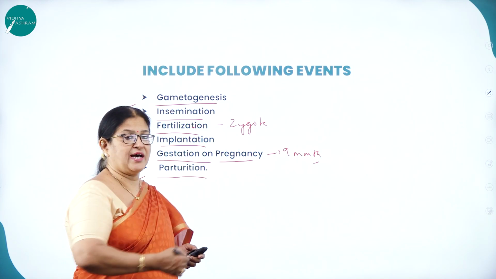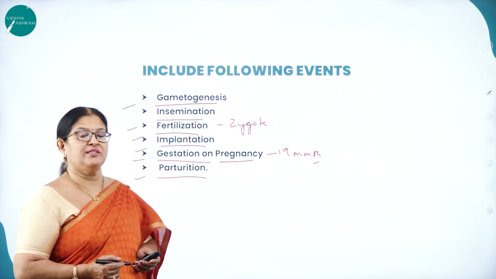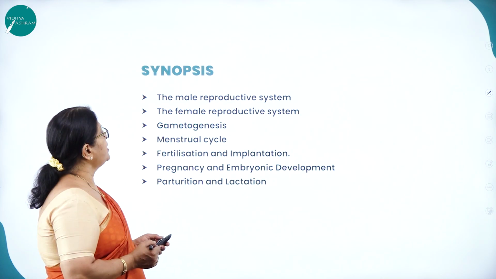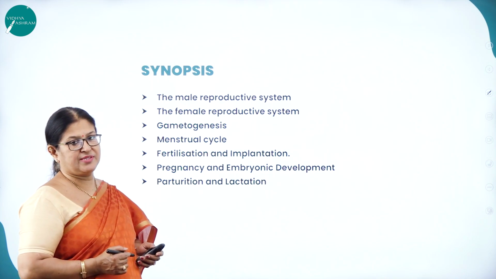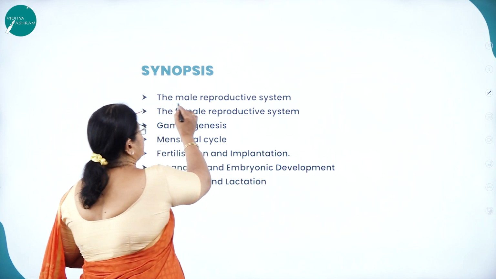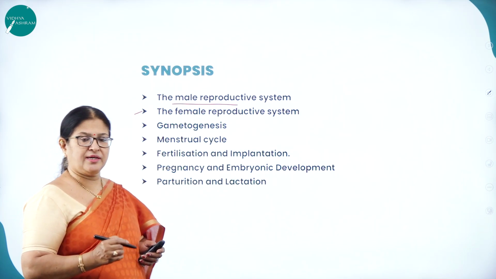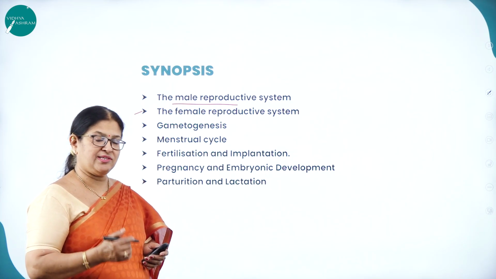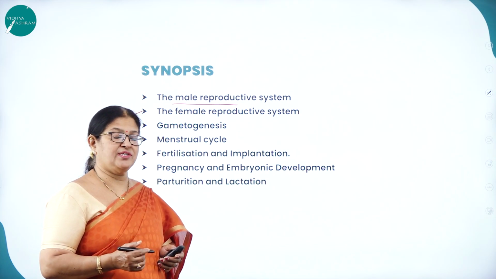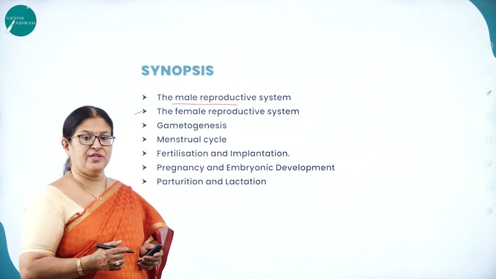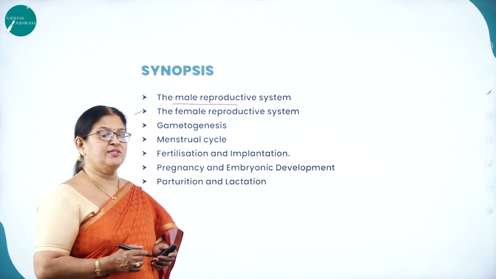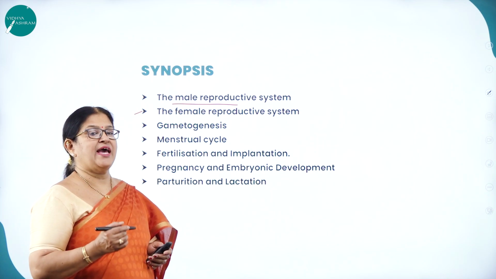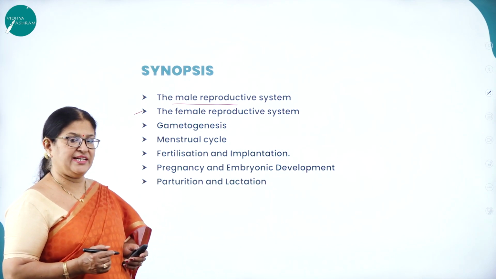So all these are the very important events that take place in the reproductive cycle of a human being. Next, moving on to a brief synopsis. Well, let us, as I said, in human beings, the sexes are separate. So there is a separate male reproductive system. A pair of testes, as we know, the male reproductive system is located in the pelvic region, having a pair of testes, then having accessory ducts, accessory glands, and external genitalia.